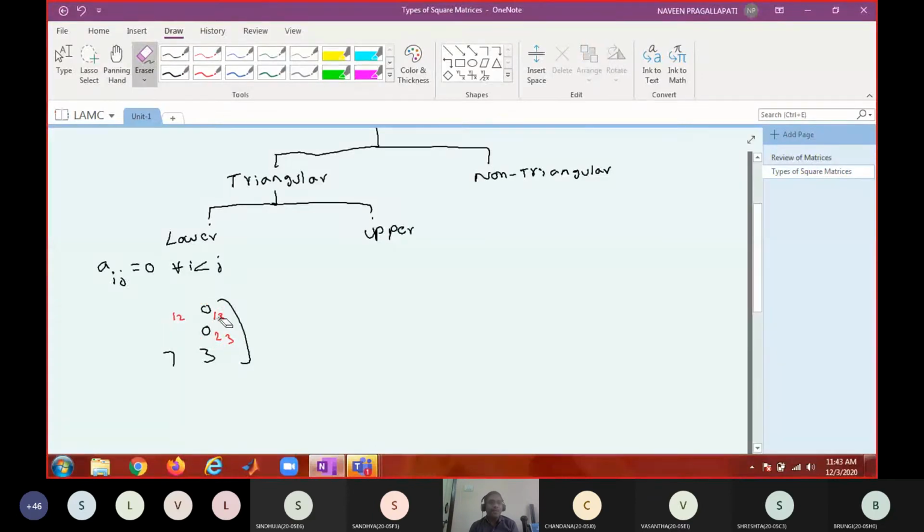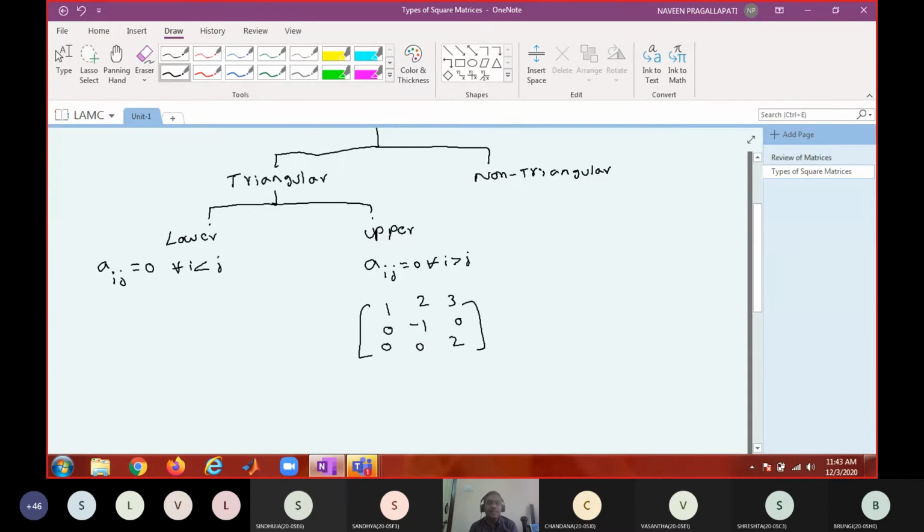So what is an upper triangular matrix? Aij equal to 0 for all i greater than j. That means all the elements below the principal diagonal must be 0. Now it is in 2, 1 position, 3, 1 position, 3, 2 position.